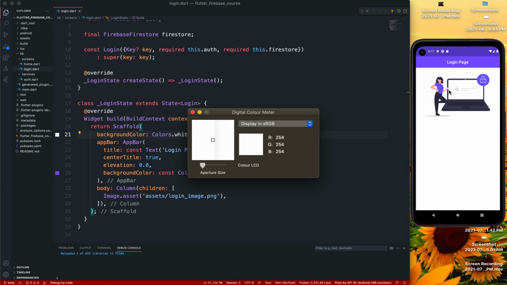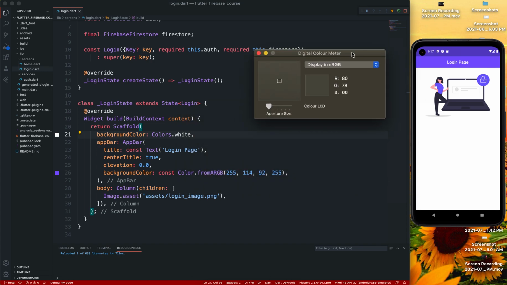So this one and this one, okay, so this is the color of our app bar, and it's 114, 92 and 255, but it's almost the same color.